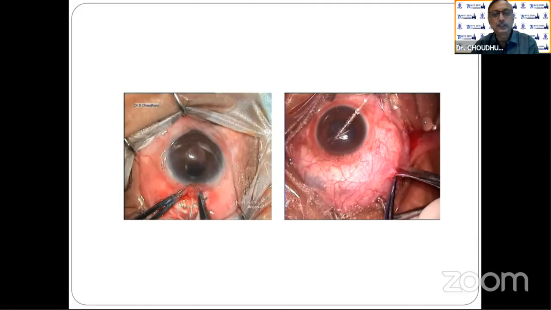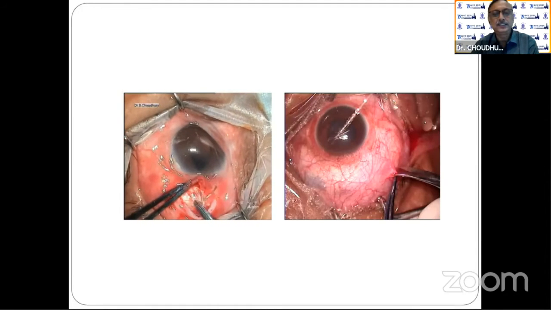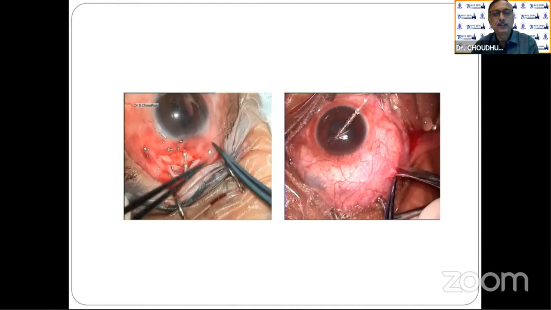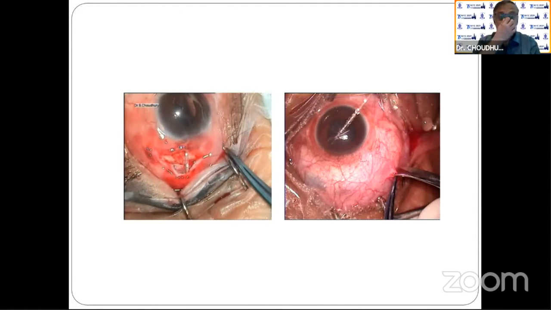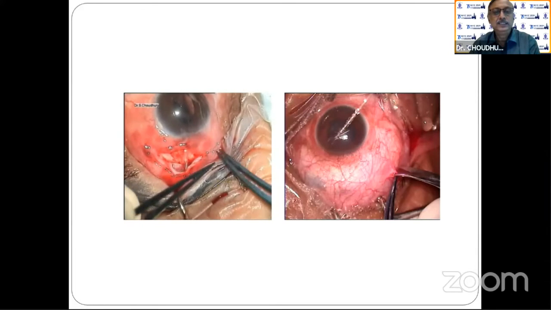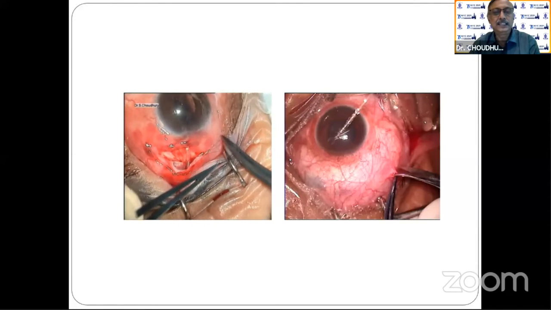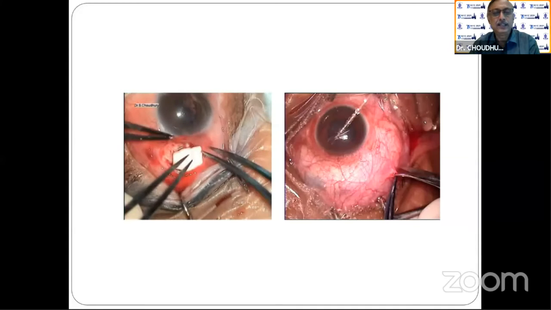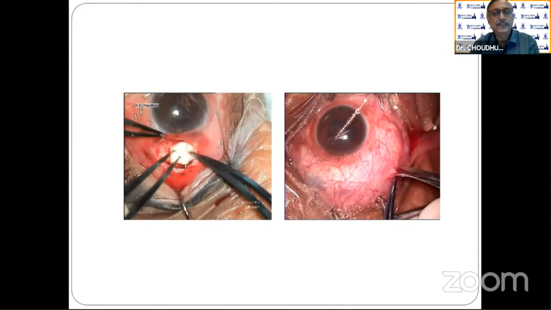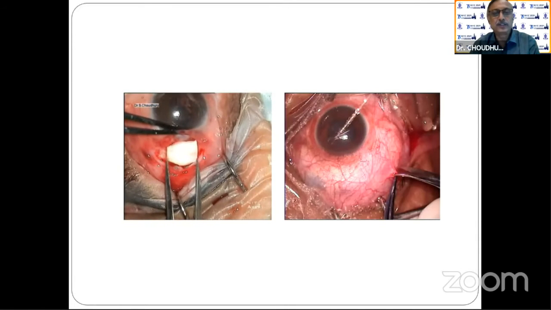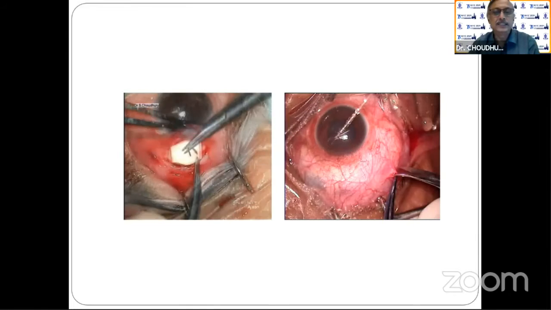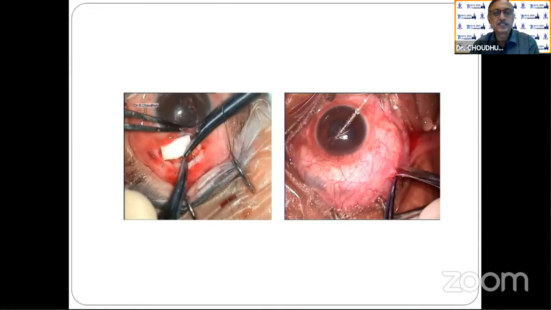You have to fix the tube because there is a chance the tube may go backward and there won't be any aqueous drainage from the anterior chamber. So I fix the tube with the same nylon, or Tenon, whatever is available, but it should not be too tight. Then a patch graft of cadaveric sclera, about 4 to 5 millimeters, is stitched towards the sclera.